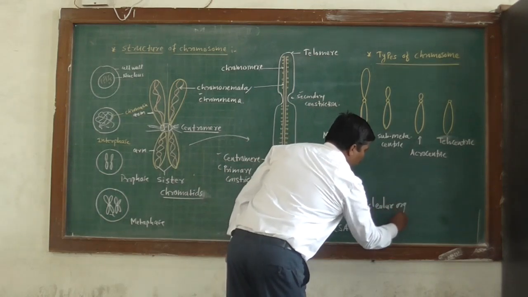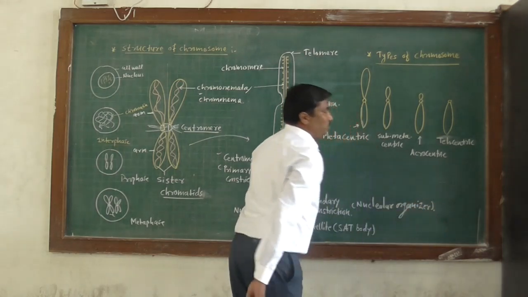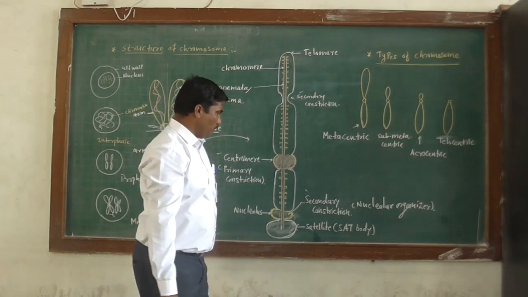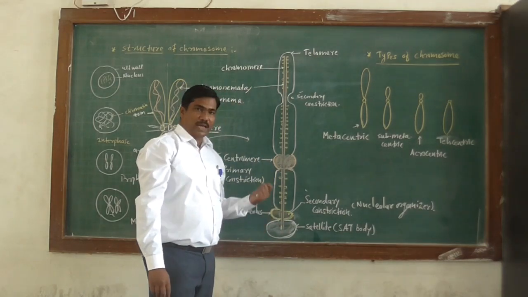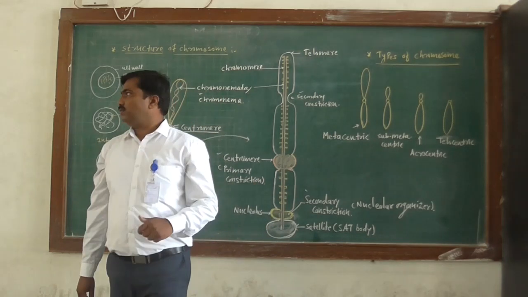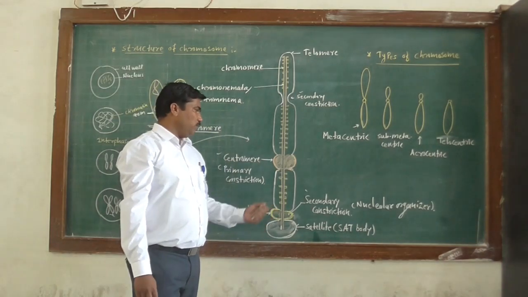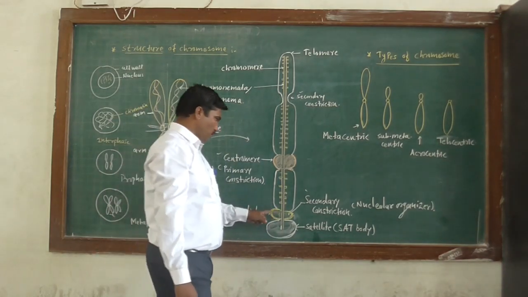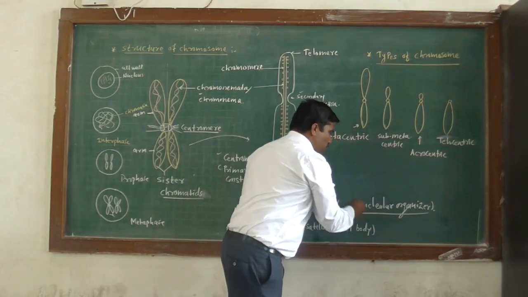Nucleolar organizer. So why is it known as nucleolar organizer? Because the nucleolus is synthesized within the secondary constriction. The secondary constriction consists of genes that are involved in the formation of the nucleolus. Therefore, it is known as a nucleolar organizer.